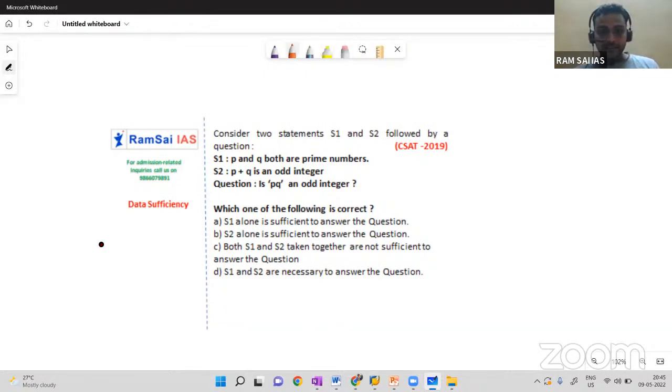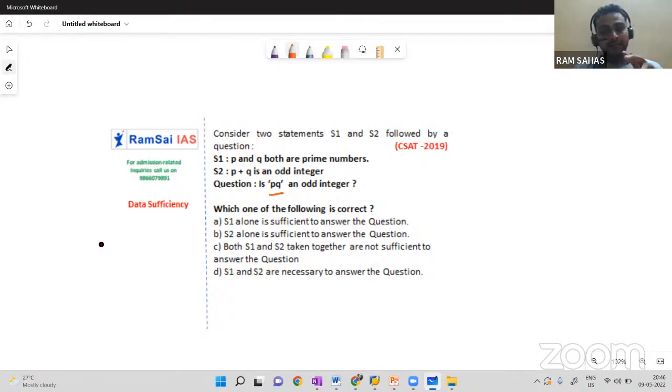The question given here is: is PQ an odd integer? Wait. Take a question to Chetan. Chetan, are you a boy? So Chetan will say, yes, I am a boy. Chetan will not say, my name is Chetan. See, the question here is, Chetan, are you a boy? He'll say either yes or no. Forget about Chetan. If I ask some person X, X, are you a girl? If X is a girl, X will reply yes. If X is a boy, X will reply no.